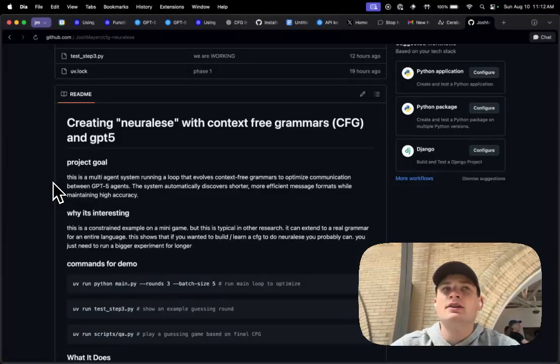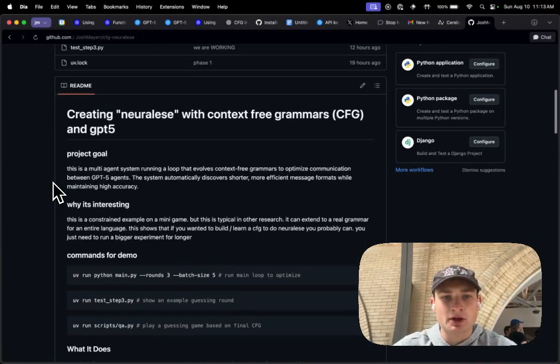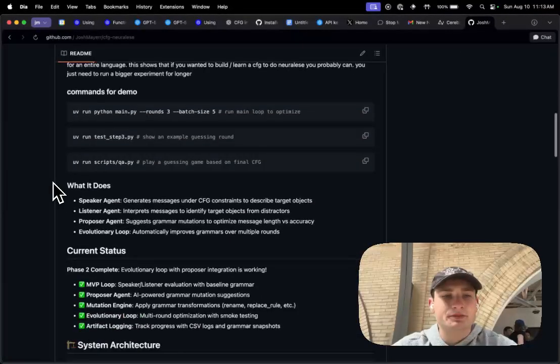And then I combine that with a new part of the GPT-5 API, which allows you to constrain the output to a context-free grammar, which is basically an instruction set for any type of language, whether it's a programming language or a real language. So the goal is to see if we can optimize a CFG that a multi-agent system learns over time, and maybe that will trend towards neuralese. The TLDR is that it kind of works. And so I can show you basically what I did.